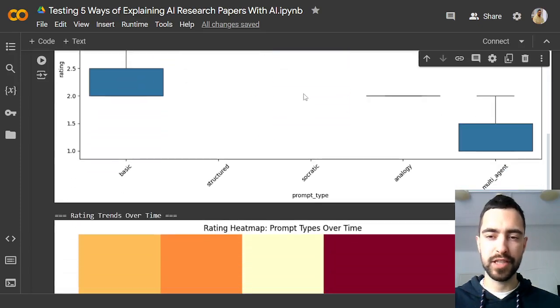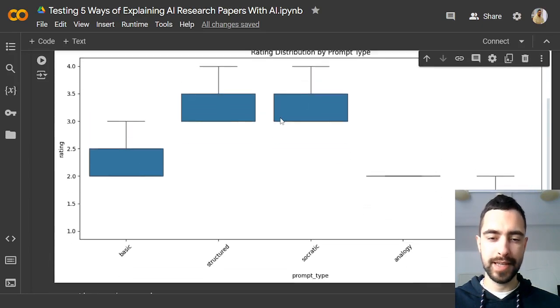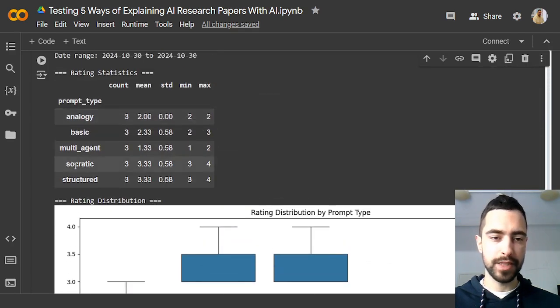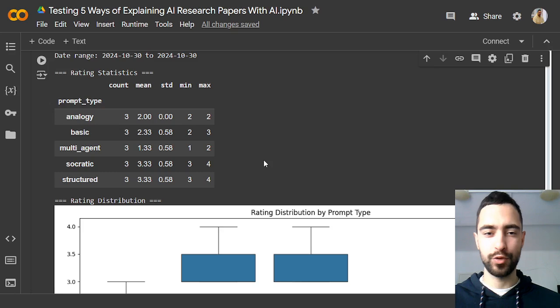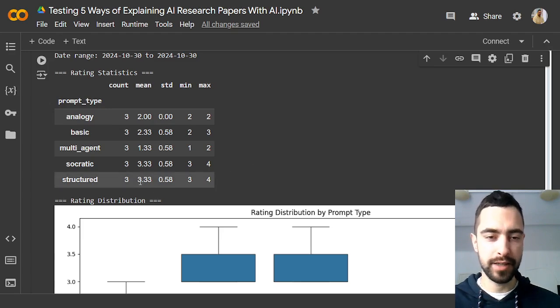Now, the first thing we notice is that structured and Socratic perform the best. So Socratic is the questions. Structured, we have 3 attempts for each of these. So this is a low amount of attempts because these credits are kind of expensive. So I just wanted to do this experiment quickly to show you maybe how to replicate it as well. We're going to look at the code later.